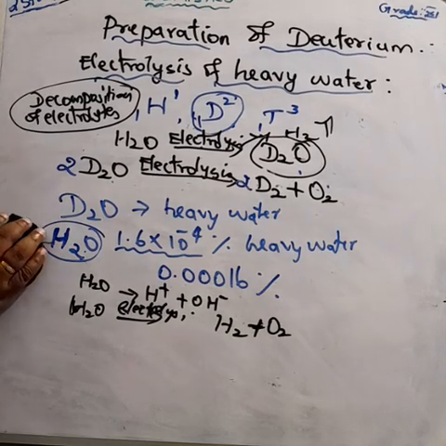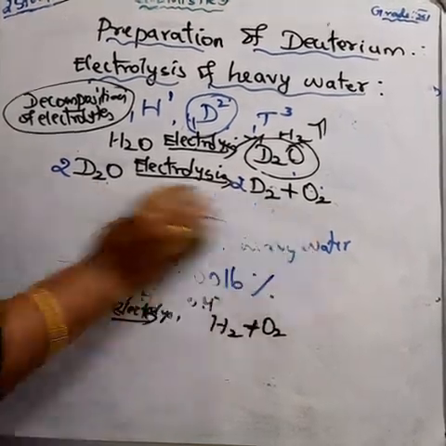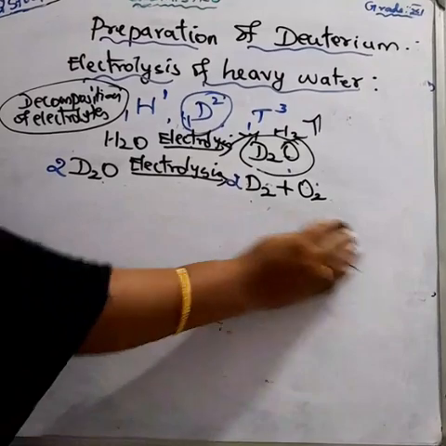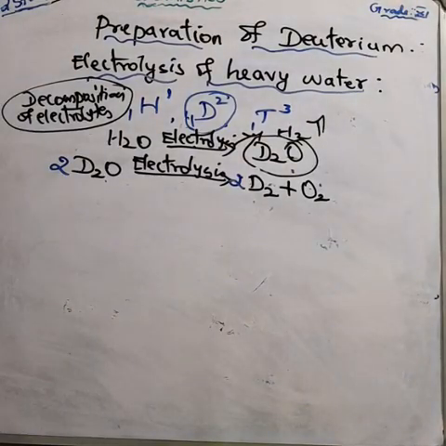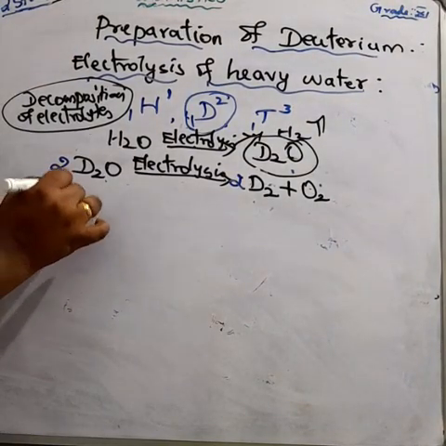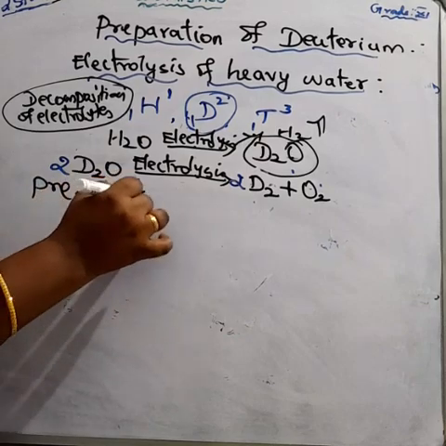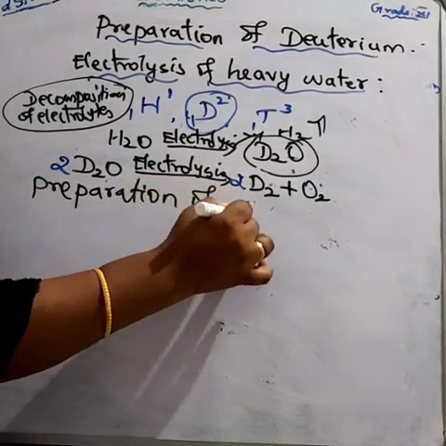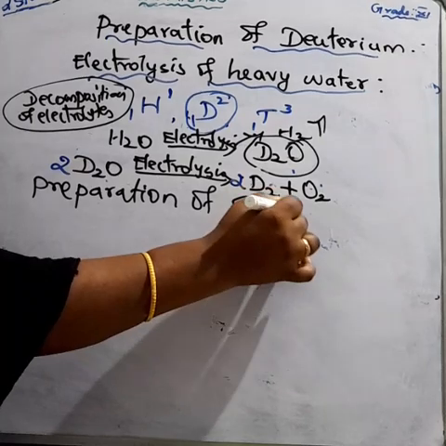Understood? And then we are going to study the preparation of tritium. We know this is another isotopic form of hydrogen.